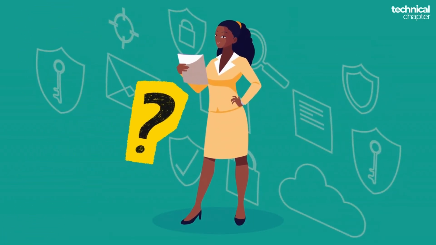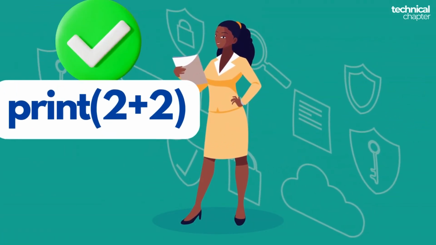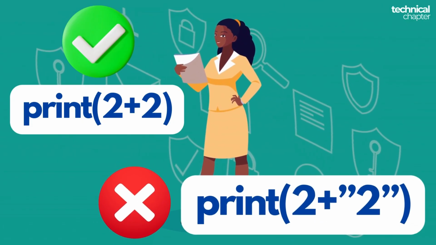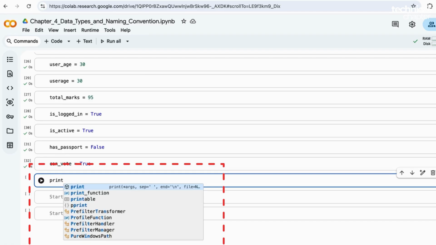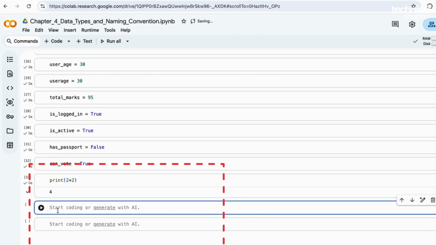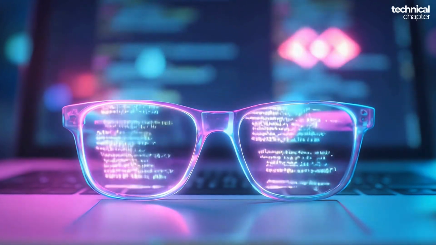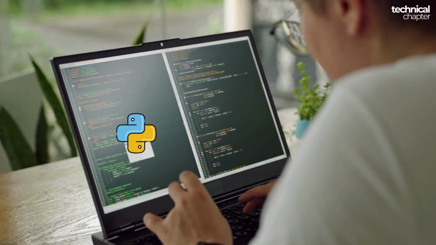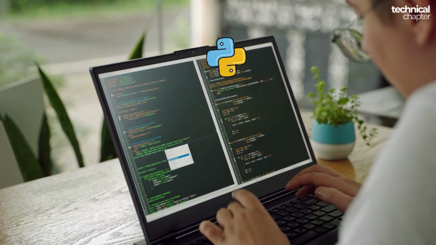Quick question for all Python beginners. Why does this work, 2 plus 2, but this fails, 2 plus 2 in quotes? If you've ever wondered why Python sometimes accepts numbers and sometimes refuses, then you cannot miss this video. Stick around because by the end this will be crystal clear and your Python code will never confuse you again.